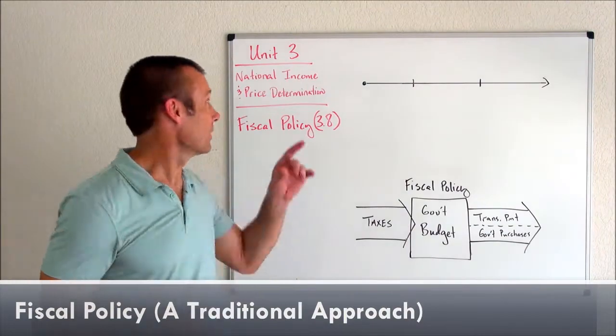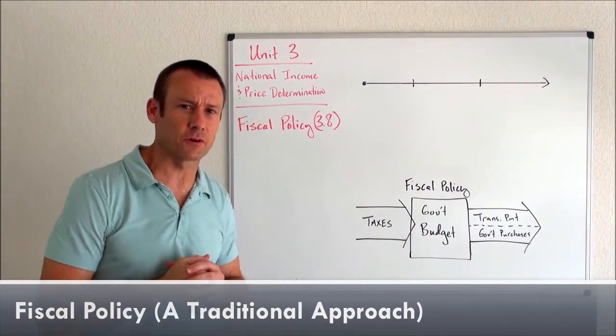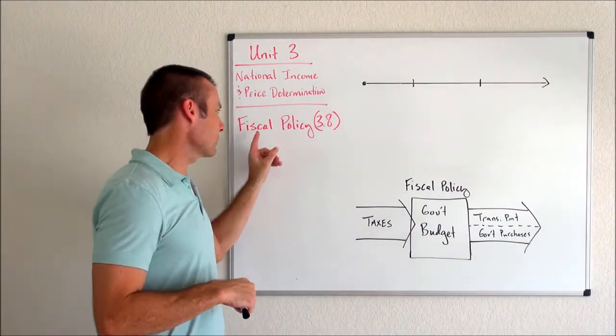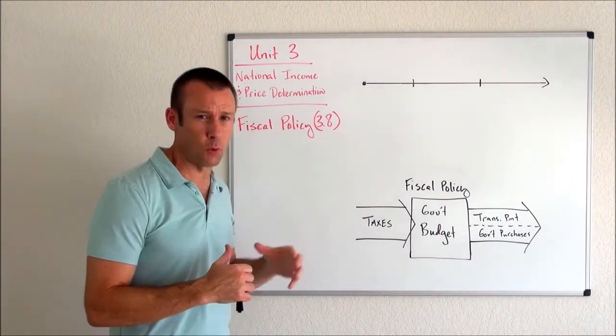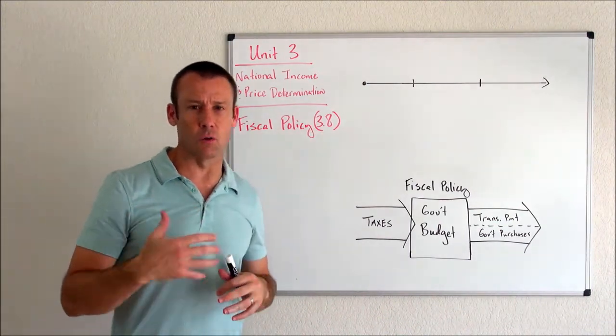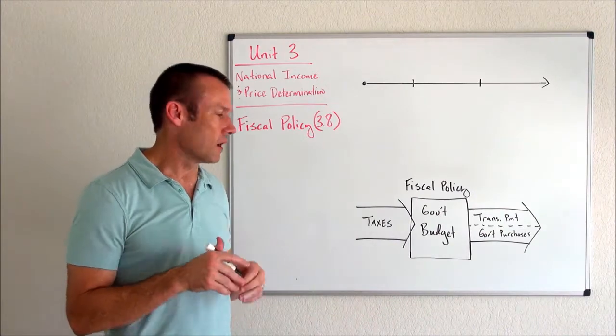Hey everybody, welcome back. We're on Unit 3, National Income and Price Determination. In this video, we're going to be talking about fiscal policy. This is 3.8 on the curriculum guide or course description of the AP.